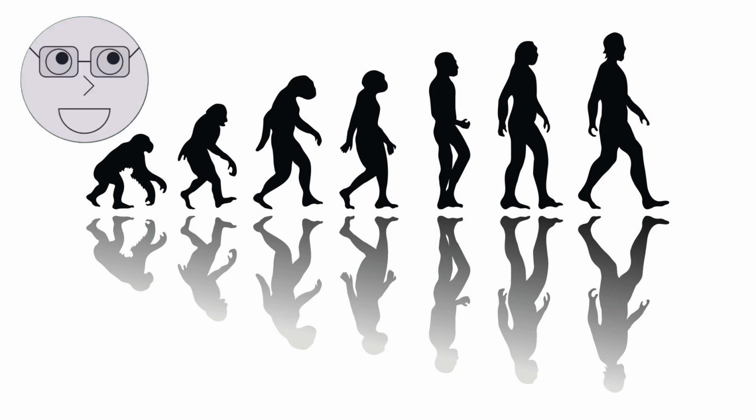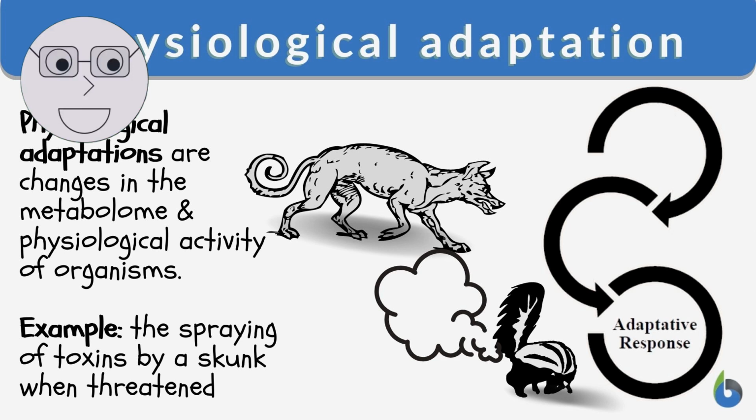The study of evolution is essential to understanding the diversity of life on Earth, as well as the relationships between different species and how they have adapted to their environments. Show images of different types of adaptations, such as camouflage and mimicry, as well as examples of how different species have adapted to their environments.